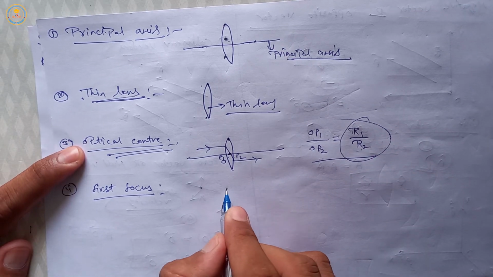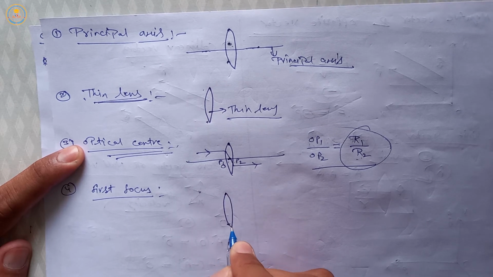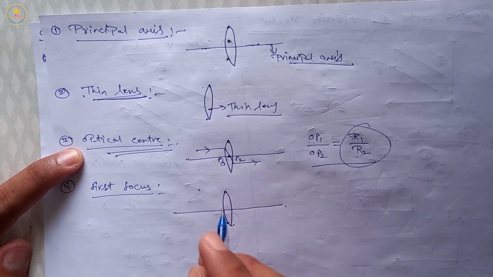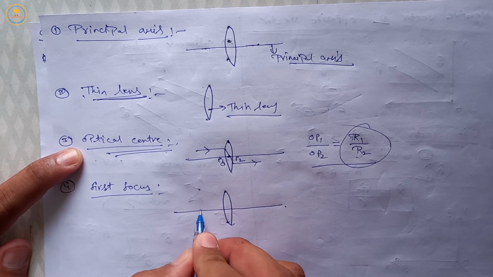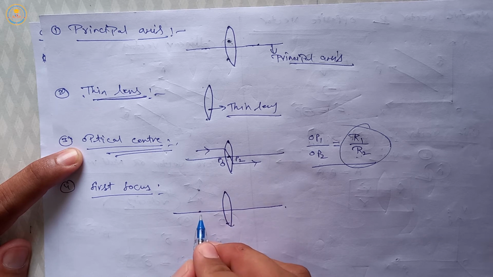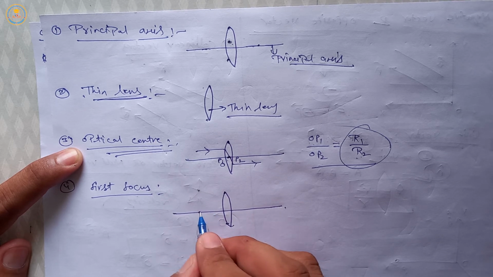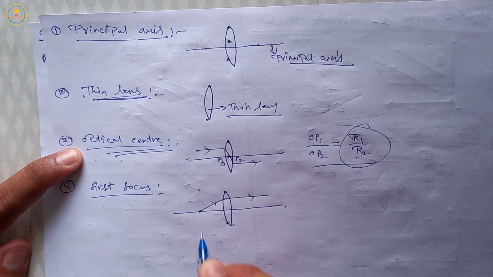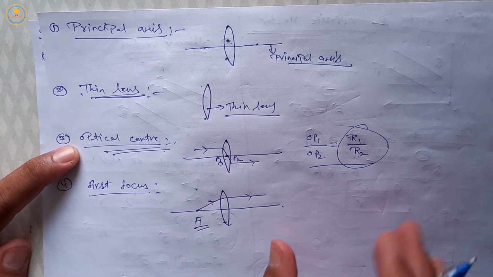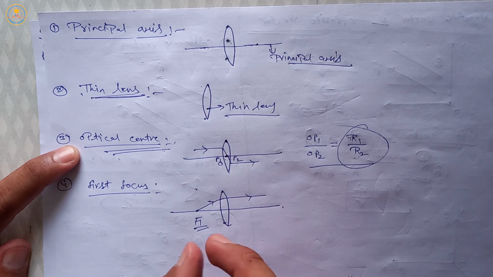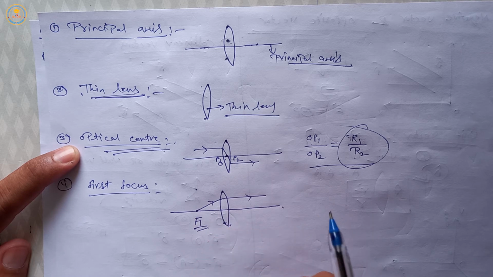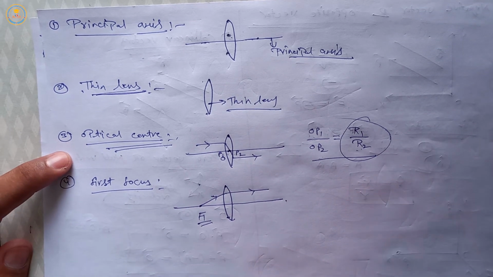It means suppose this is a convex lens and a point on this principal axis from which rays coming, after the refraction, these rays are parallel to this principal axis. So this point is called first focus and this is denoted by F1. And for concave, these rays appear to move towards it and after the refraction these rays become parallel to the principal axis.